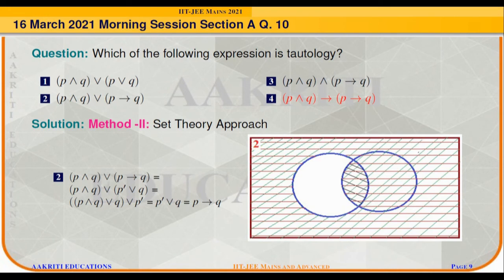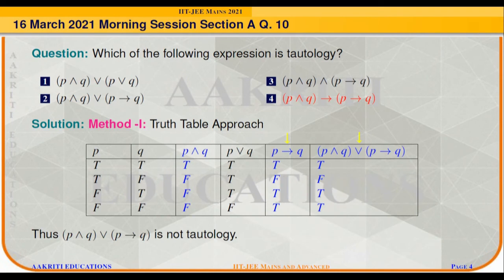In the truth table approach, we got a similar result, which can be verified as, here we got the result truth, false, truth and truth, which is similar to P implies Q.